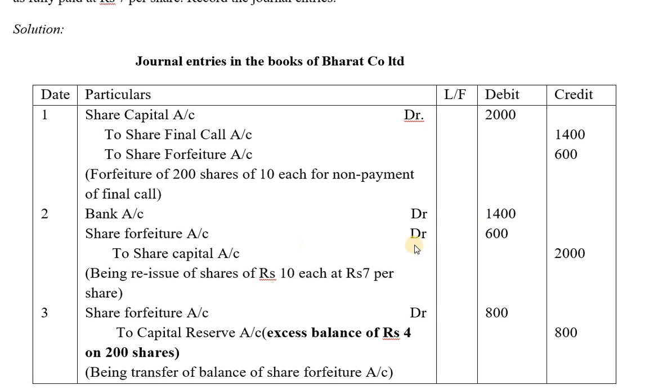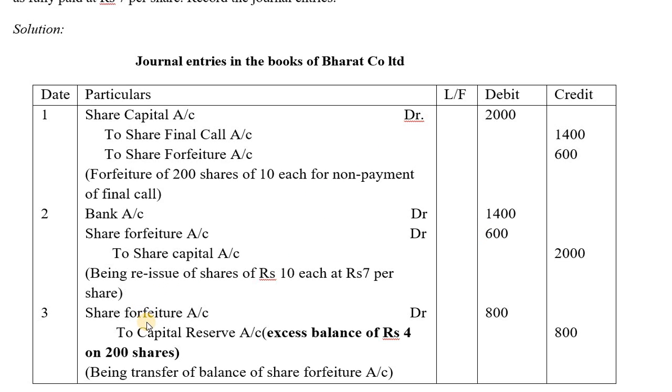Next, share forfeiture account, this is the value that you have not received, and to share capital account, that is 2000 you were supposed to receive. So when you reissued these shares of rupees 10 each at rupees 7 per share, the actual value was 200 into 10, 2000. Out of 2000, when you reissued, you did it at 7 rupees. So 200 into 7, you're getting 1400. The remaining value is the value that you have forfeited because he didn't come back. So this is the value that you are showing here. This is the journal entry.